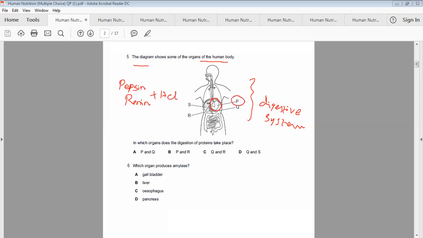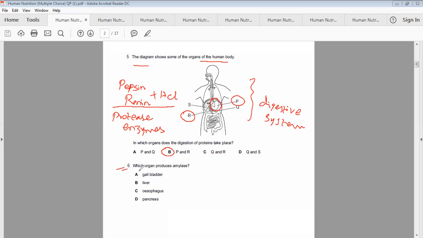Another area for protein digestion is the small intestine. The small intestine begins at the region of R, because the small intestine contains protease enzymes that digest the proteins, or polypeptides, into amino acids. So the correct option is P and R.